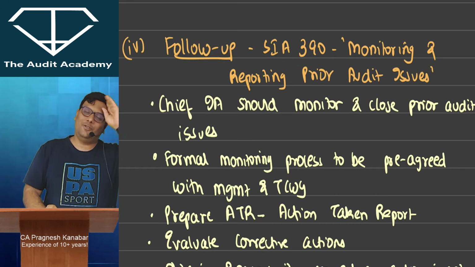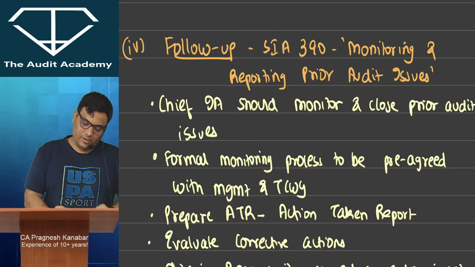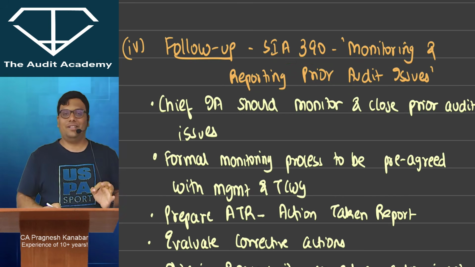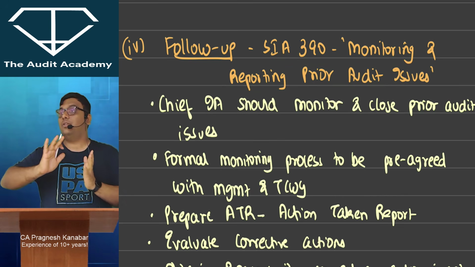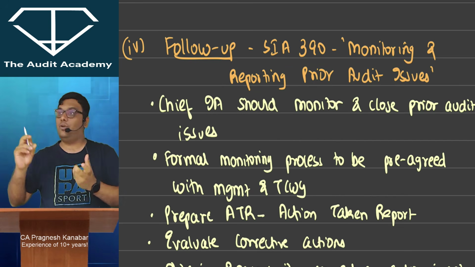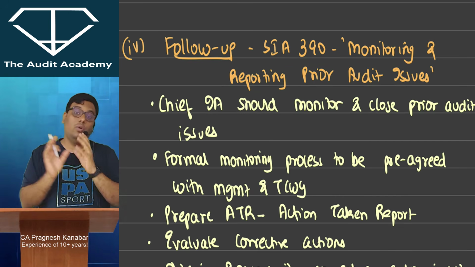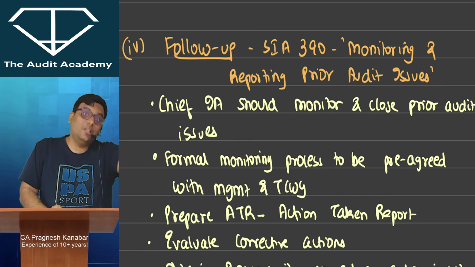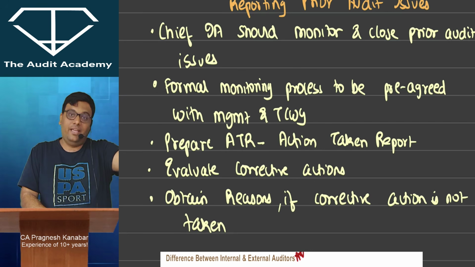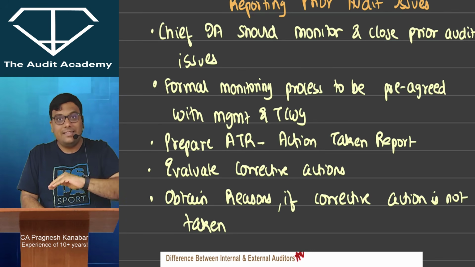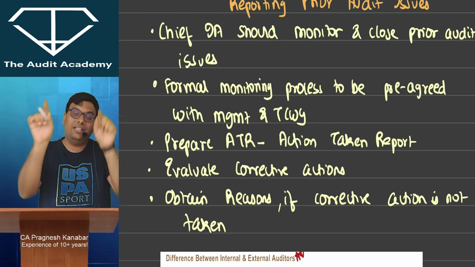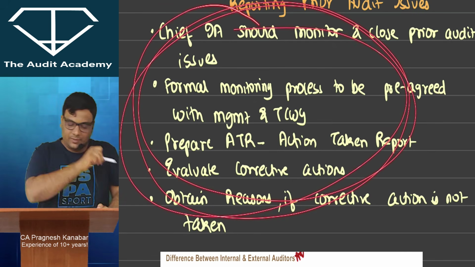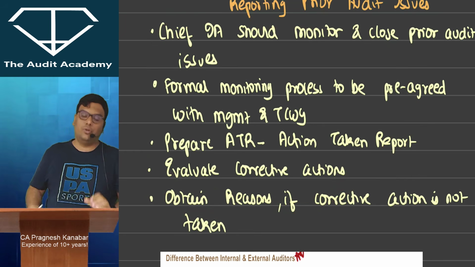Then you start remembering your past, right? Exactly. Now look at this. SIA 390, monitoring and reporting prior audit issues. So as a chief internal auditor, whatever issues were pending in the past, monitor them and close them, whatever actions you had recommended, whether management has taken those actions or not. If they have not taken the actions, then what are the reasons? So you have to prepare a full Excel sheet that is called the action taken report, ATR. So please ensure that you remember these points. At least broadly you should know about it.